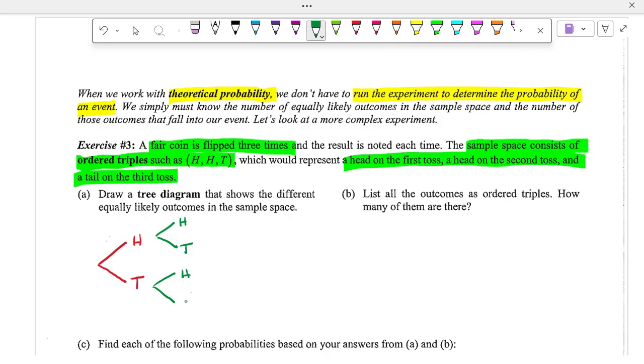Heads or tails? And then here, heads, tails, heads, tails, heads, tails, and heads, tails. All right, so these are all different combinations of the different tosses that we could have.